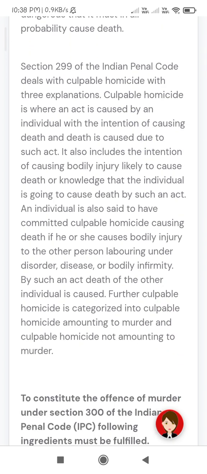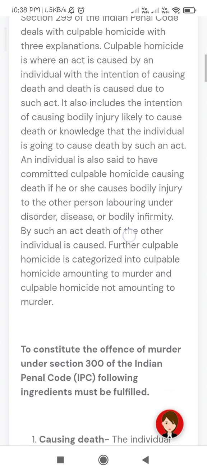Section 299 of the Indian Penal Code deals with culpable homicide with three explanations. Culpable homicide is where an act is caused by an individual with the intention of causing death and death is caused due to such act. It also includes the intention of causing bodily injury likely to cause death, or knowledge that the individual is going to cause death by such an act.